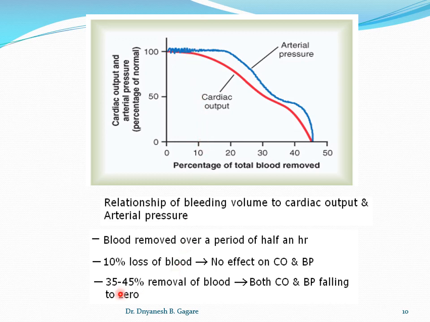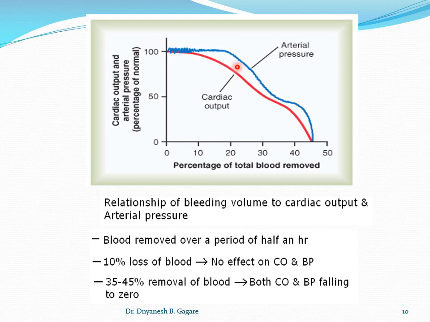So the body's compensatory mechanism maintains the cardiac output and blood pressure if the blood loss is up to 10%. Now if the blood loss is increased, whether in an accidental loss or in the experiment, up to 20%, then that is called progressive shock. And here medical help is required. To recover from progressive shock, external help is required; in the next slide we will discuss progressive shock.